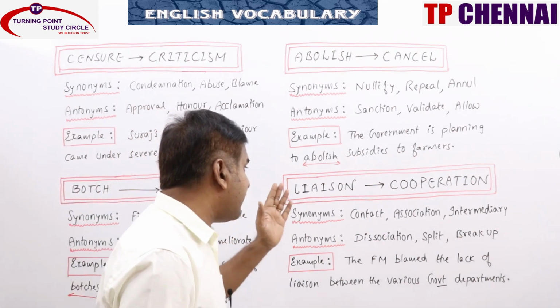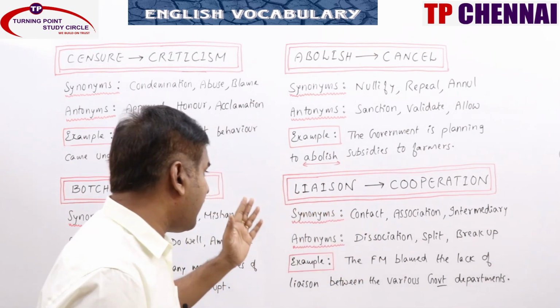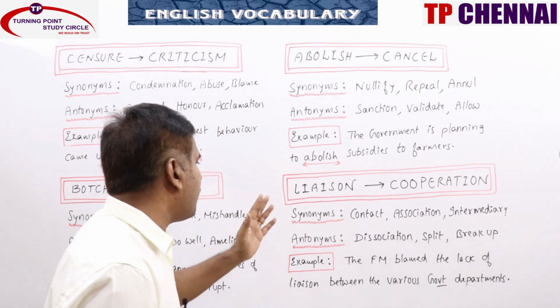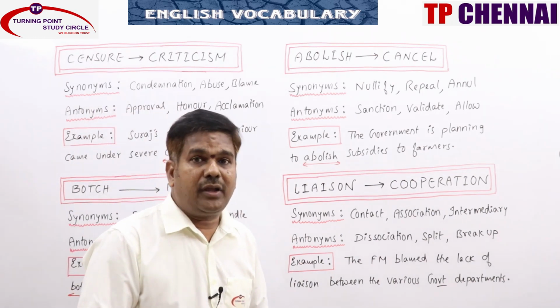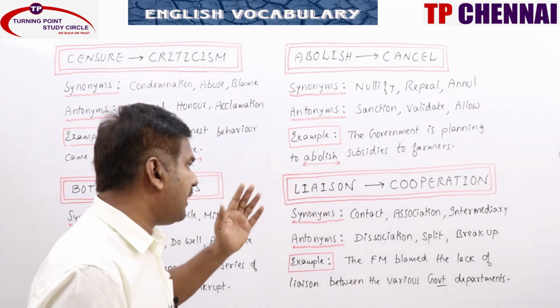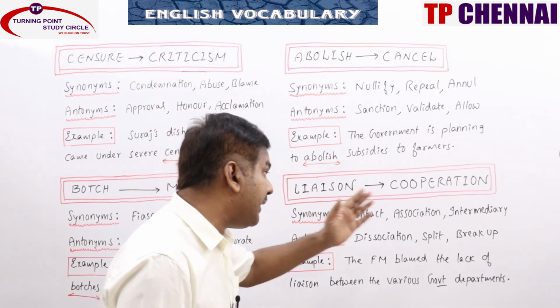Liaison, L-I-A-I-S-O-N, cooperation. Many meanings are there. So liaison, communication between people or groups who work with each other. That is what we call it as liaison. Cooperation, communication. Synonyms: contact, association, intermediary.